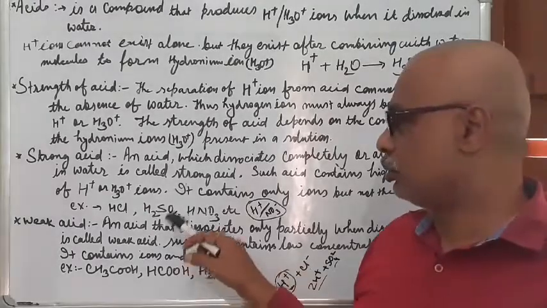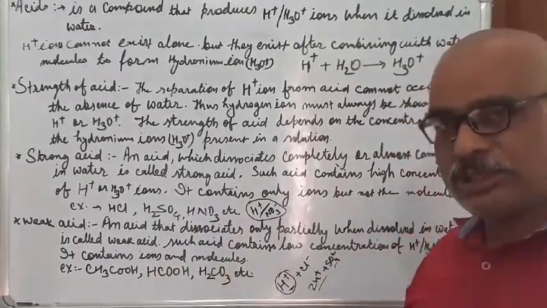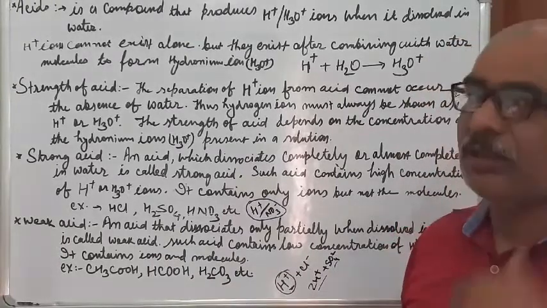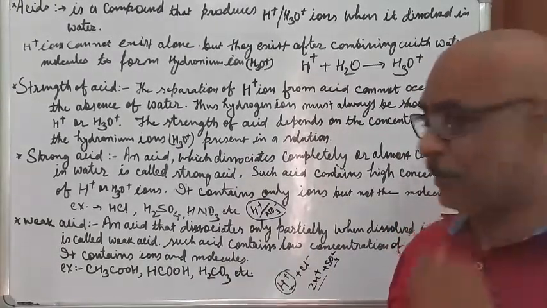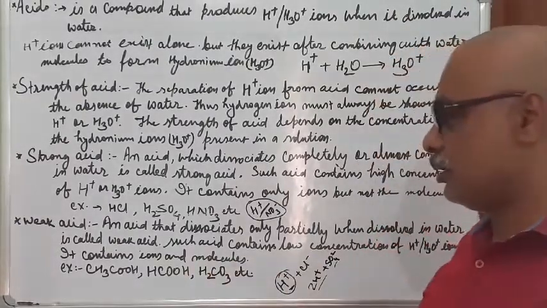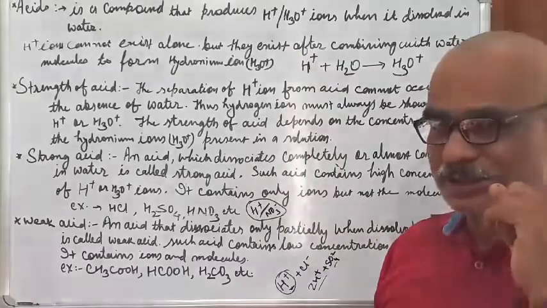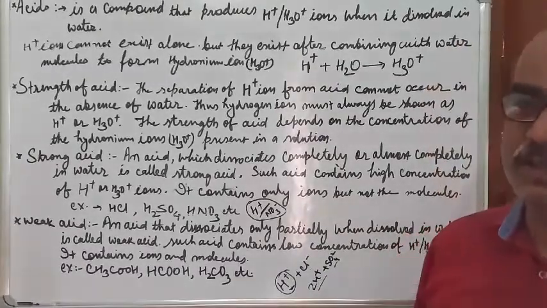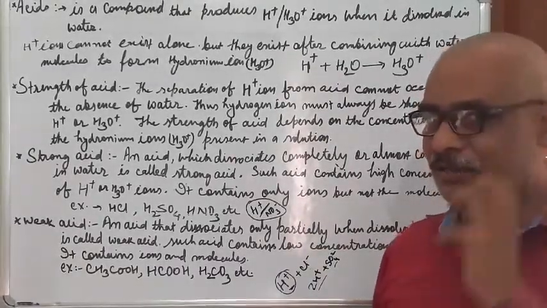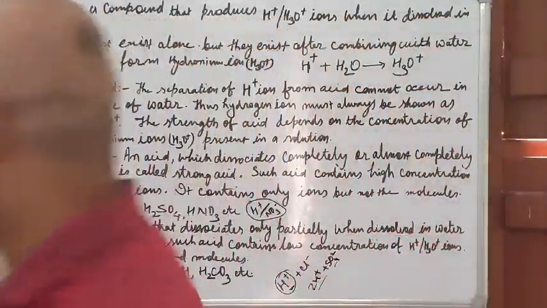But when an acid dissociates partially, not completely, that means incompletely, when it is dissolved into the water, then it is called a weak acid. And since this acid does not dissociate completely, it will contain ions as well as molecules.